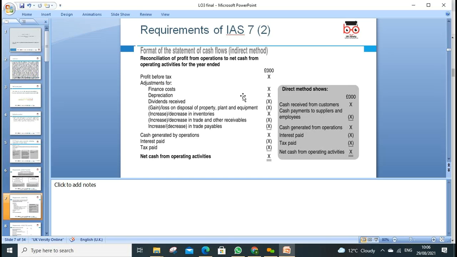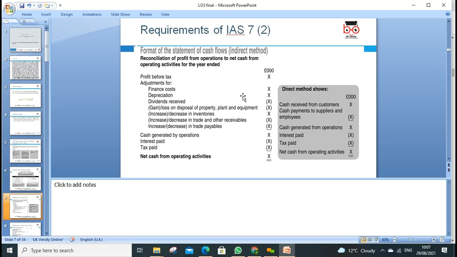That's why we have received the dividend. So it should not come under the operating. It should go elsewhere. So first place we add it as an income, positive effect. Now we are minus it. We're doing the reverse. If you have a gain on property, plant, equipment, first place you add it in the income statement, or we call the statement of comprehensive income. Now you are minus it because this is part of investing activity, so it should go under the investing.